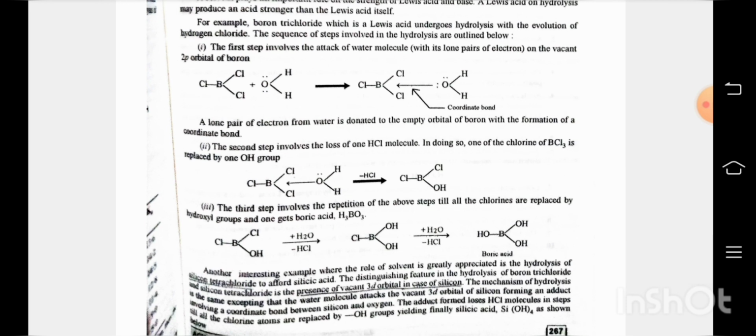An interesting example where the role of solvent is greatly appreciated is the hydrolysis of silicon tetrachloride to afford silicic acid. The distinguishing feature in the hydrolysis of boron trichloride and silicon tetrachloride is the presence of vacant 3d orbitals in the case of silicon. The mechanism involves the water molecule attacking the vacant 3d orbital of silicon, forming an adduct involving a coordinate bond between silicon and oxygen. The adduct formed loses HCl molecules in steps. Chlorine atoms are replaced by OH groups, yielding finally silicic acid.